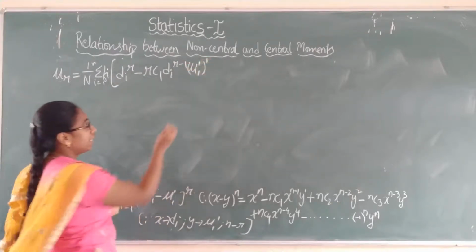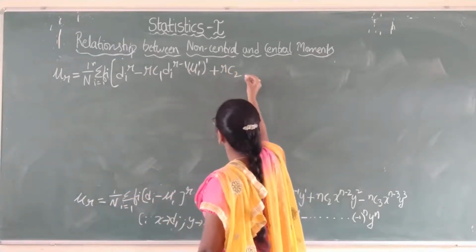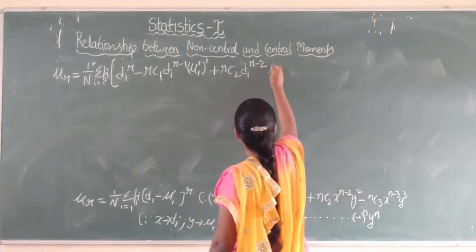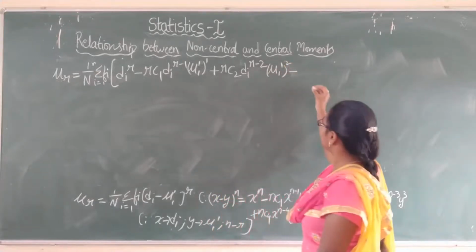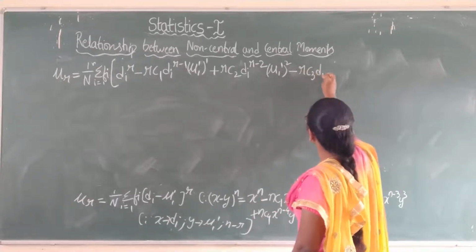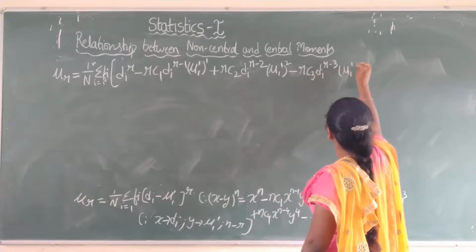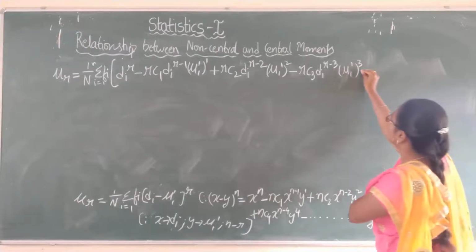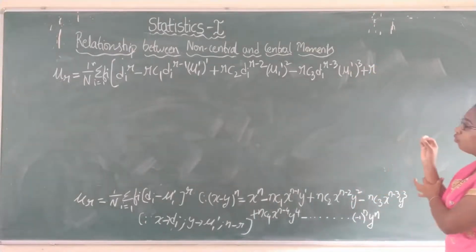So this is the second term. Plus the third term is rC2 di power r minus 2 into mu1 dash whole square. Next term is minus rC3 di power r minus 3 into mu1 dash whole cube. Next is the fourth term. Write at least 4 terms compulsorily, because we are going to find the 4 moments.